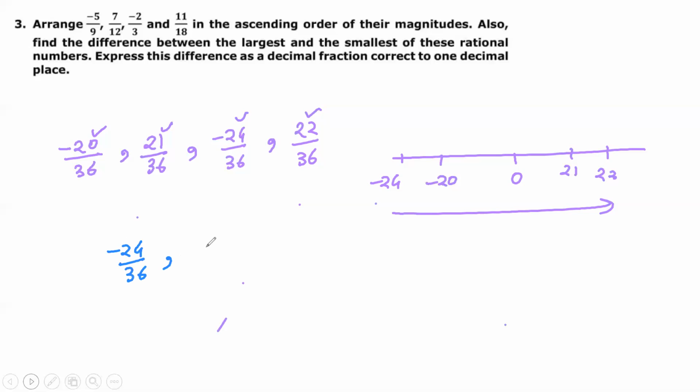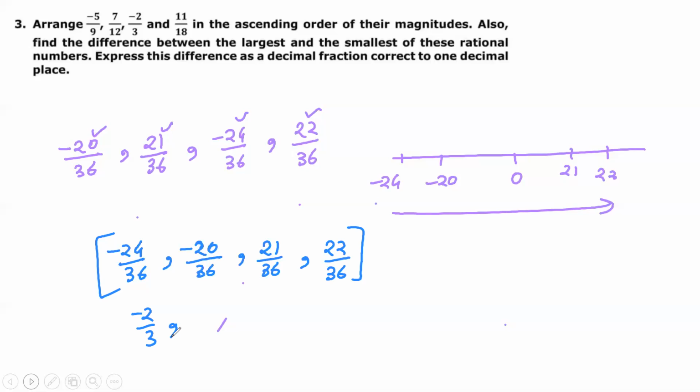So it will be -24/36, then -20/36, then 21 upon 36, and then 22 upon 36. So these are the numbers we can write in the ascending order. So again, convert it into minus 24 upon 36 means minus 2 by 3. Okay, then minus 5 by 9, then 7 upon 12, and then next is 11 upon 18. So these are the numbers in the ascending orders.